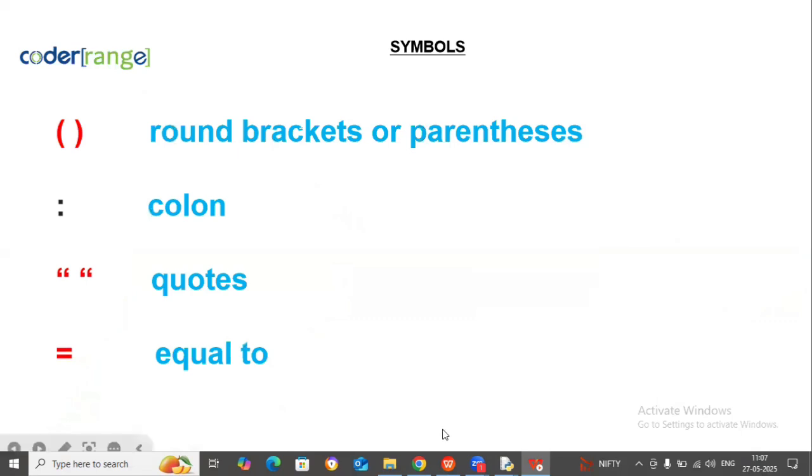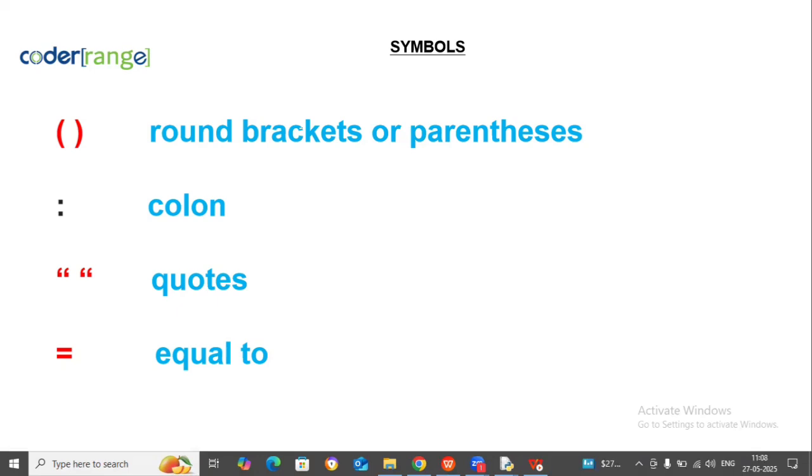So what are the symbols we will write in code now? See here, everybody, Hari, everyone here, online people over there. What are the symbols we use here? Round brackets, which are parentheses. Another symbol: colon. Other symbol: double quotes. Other symbol: equal to. Why do we have to use all the symbols? Anyone tell me?